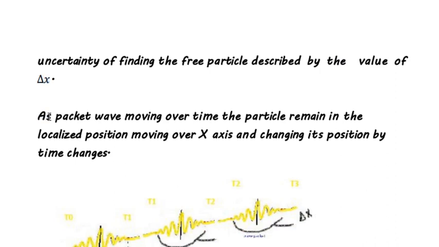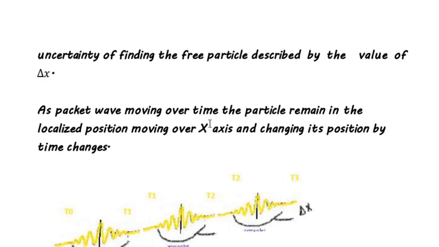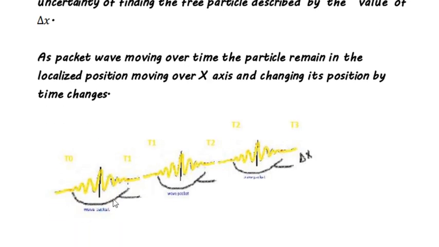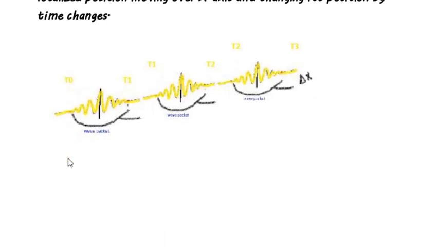As the wave packet moves over time, this is time 1 and time 2. If you are monitoring this wave, it's changing. That means the electron or the particle located in this pulse will change its position.